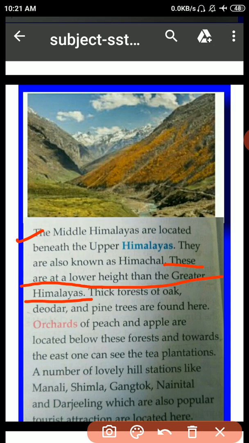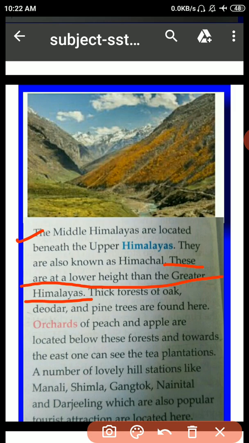Thick forests of oak, deodar and pine trees are found here. Orchards of peach and apple are located below these forests, and towards the east one can see the tea plantation.